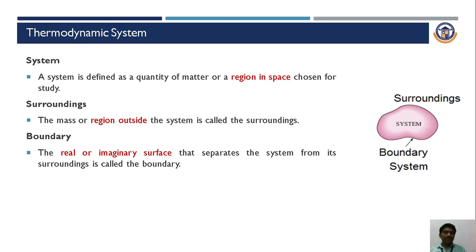One is the system, which is a quantity of matter or region chosen for a study. Then surroundings is everything outside of the system. And the third thing, boundary, is a layer that separates the system and surroundings.